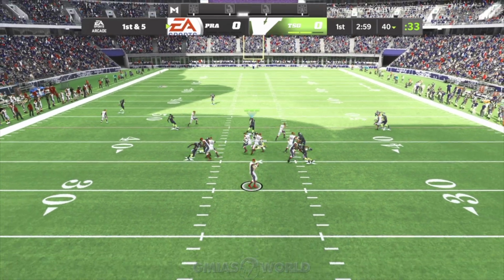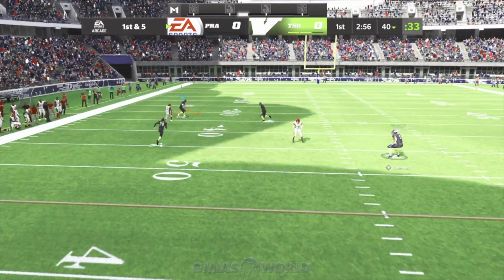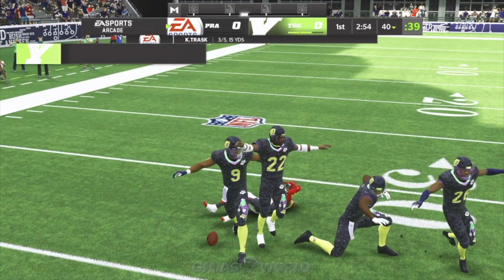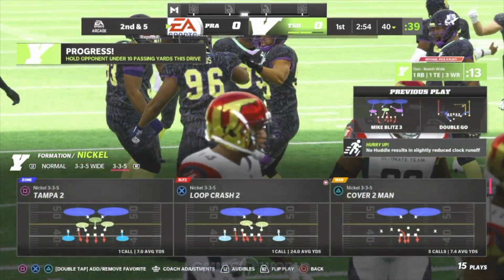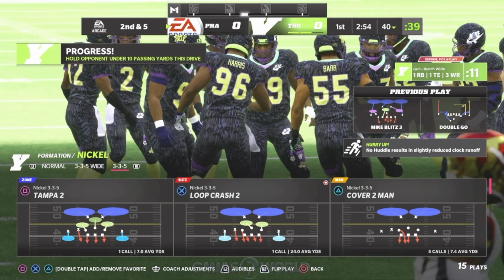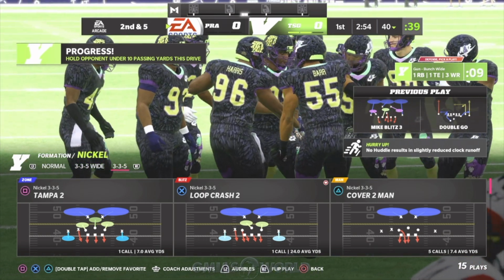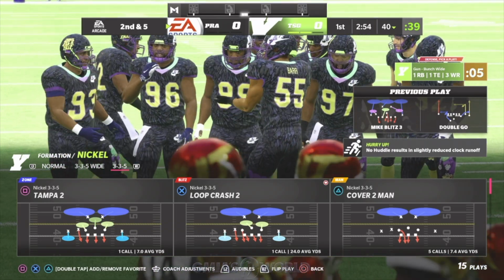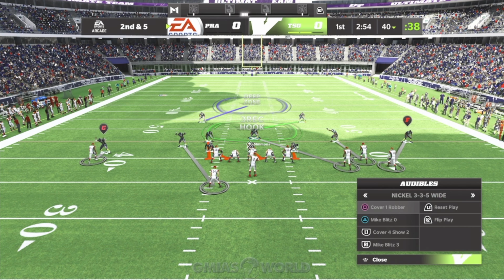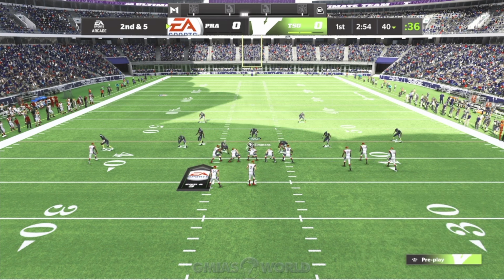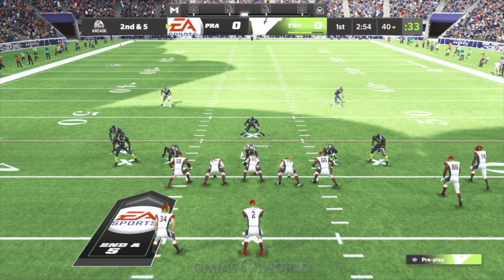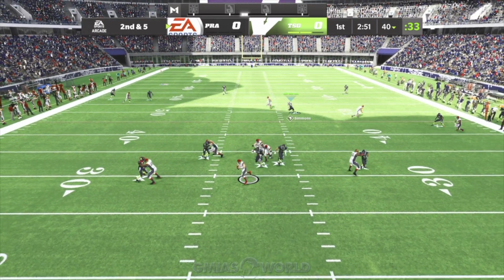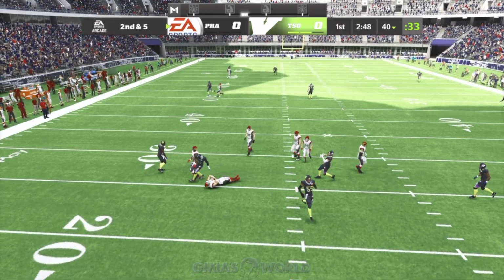Now, those guys off the edge, remember, they have a lot of different things on the actual player, and they're super fast. It's 99 speed. So when you click this button and you go to 3 through 5 wide, on a PS5 it's square, on the Xbox I guess it's X, and you just go to the audible that you're looking for. So I'm going to press square, go to the left, and then I'm going to go to Mike Blitz. All right? And that's pretty much the setup that we're running right now, and then we're just sending 5 with contains and seeing what happens. And that's ultimately where I am.